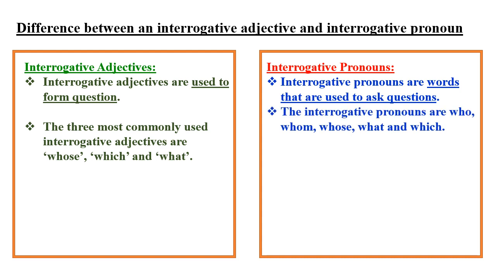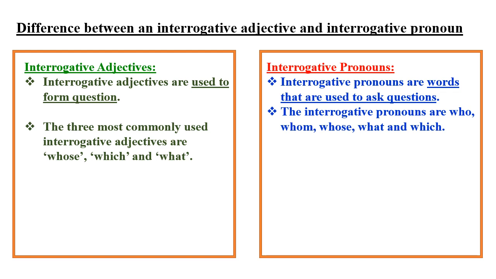And the interrogative pronouns are who, whom, whose, what and which. These words whose, which and what can be used both as an interrogative adjective and as an interrogative pronoun.